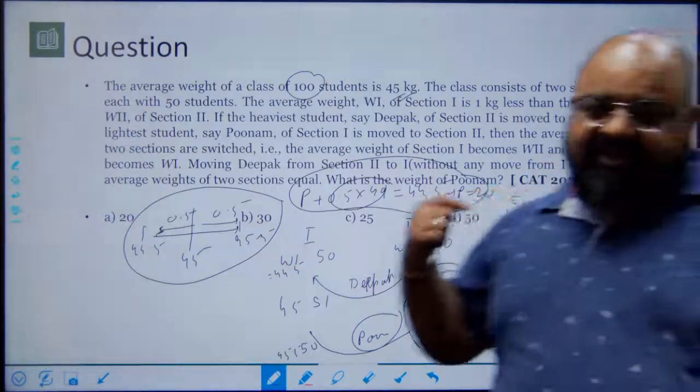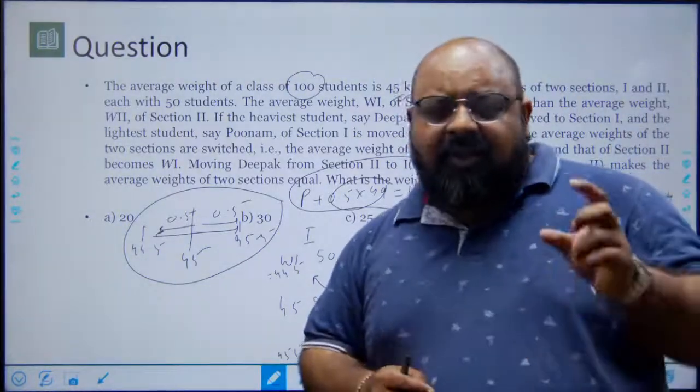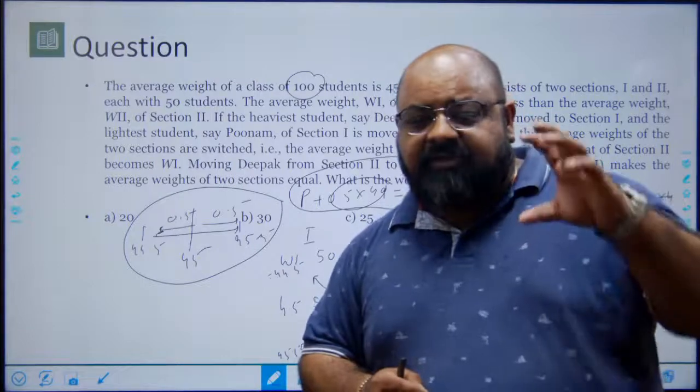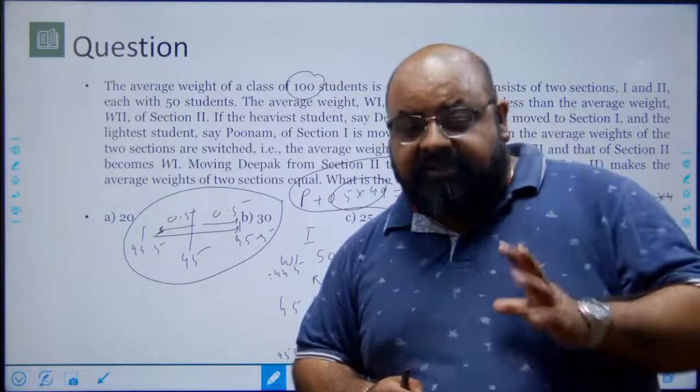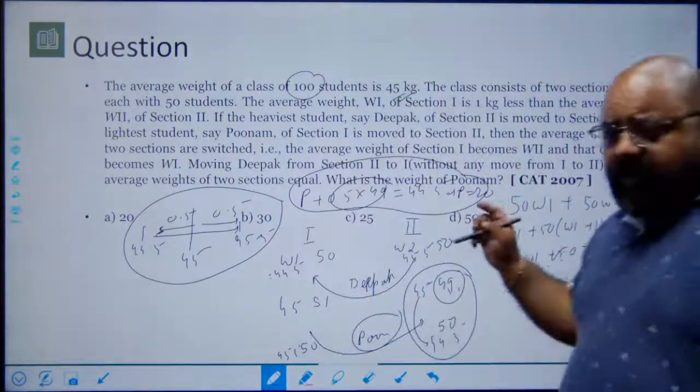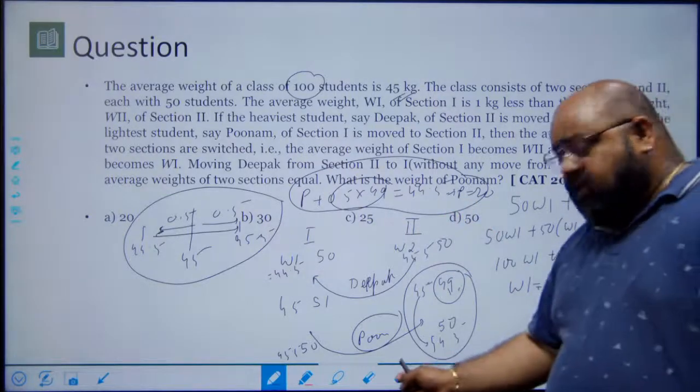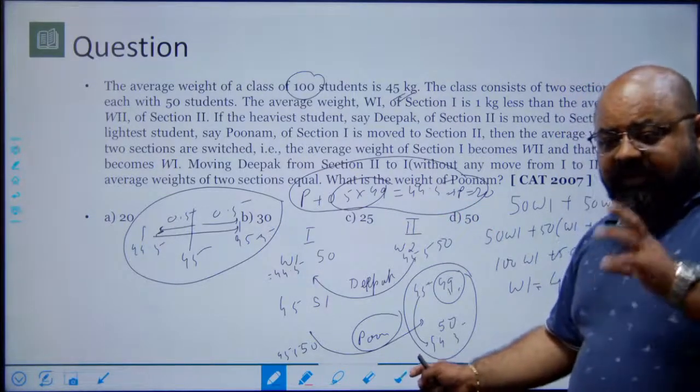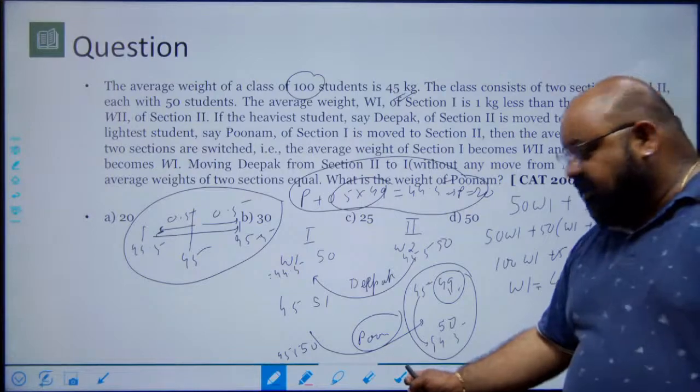When the question was asked in the exam, it was a data sufficiency question. One of the values was missing and you have to find out which information is required to answer the question. But I think it is a good conceptual question to understand whether you know averages or not.